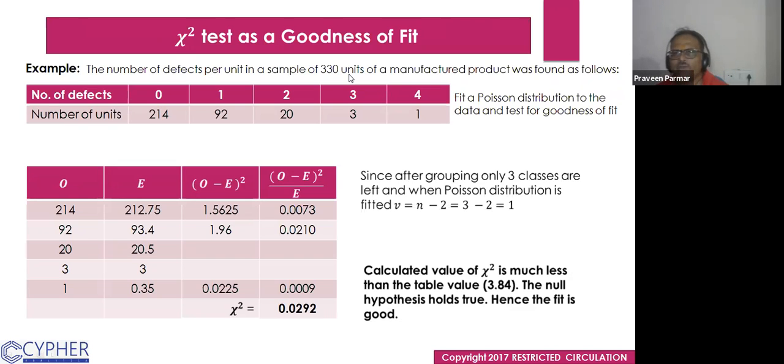So it is a Poisson distribution basically. If we talk about defects, then the Poisson distribution applies most of the time. So fit a Poisson distribution to the data and test the goodness of fit. How do we get this? It is the Poisson distribution. We have a formula for the Poisson distribution by which we are getting this value.